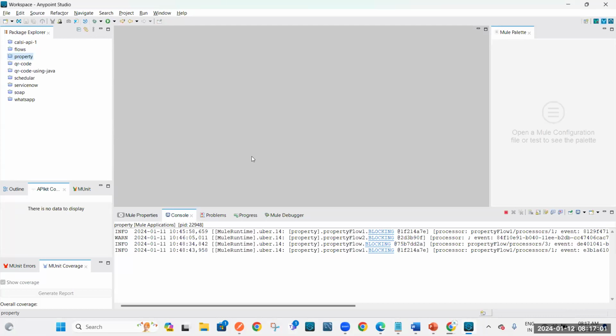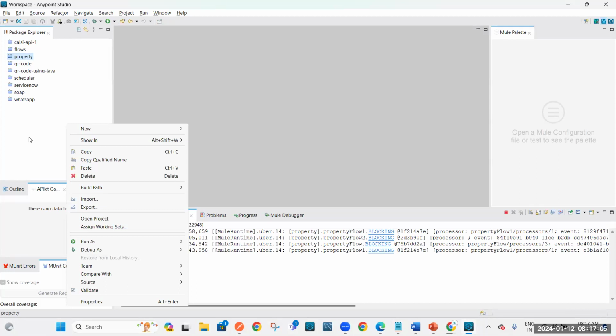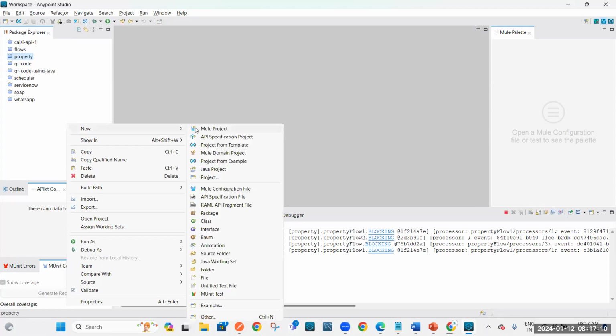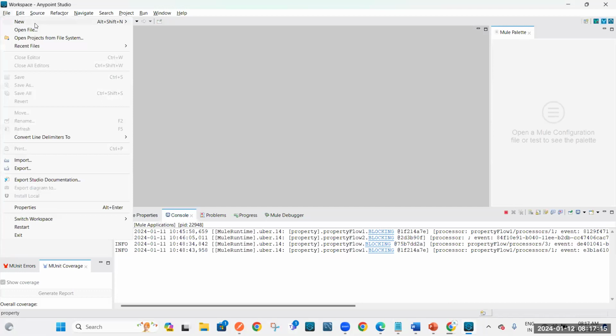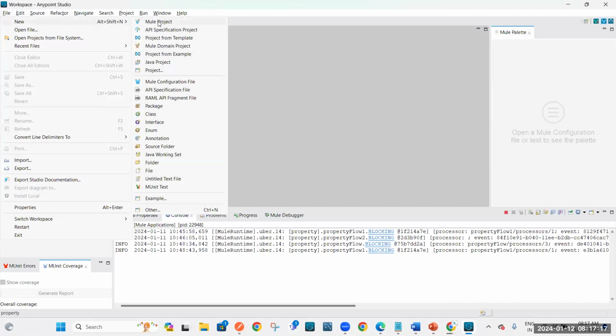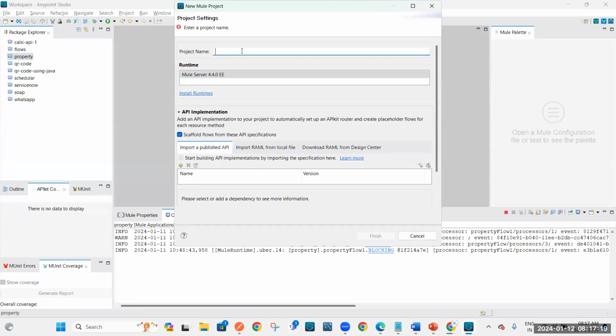Very first thing, I'm going to create one project. Very simple. Right click on this empty space, new, Mule project. Otherwise, click on file, new, Mule project. Either way is fine. Here you just provide the project name: calculator-api.